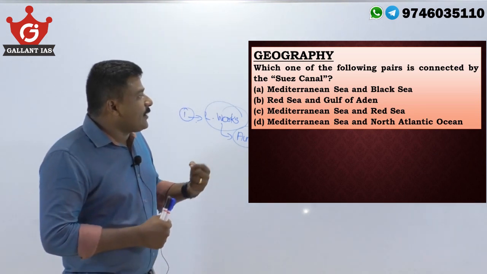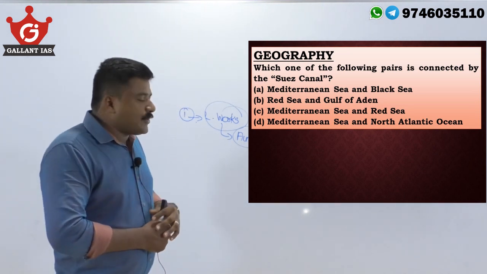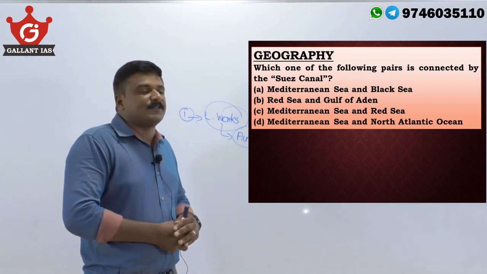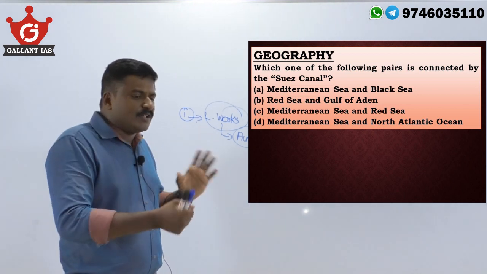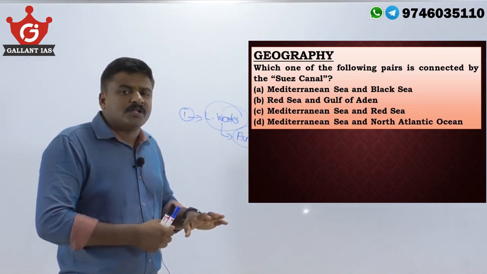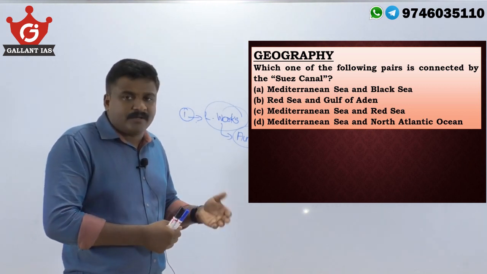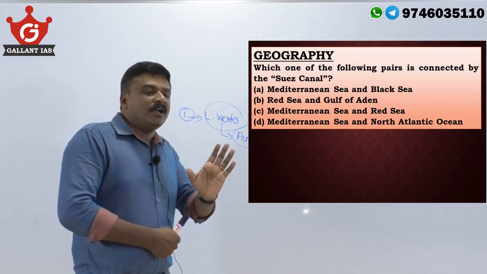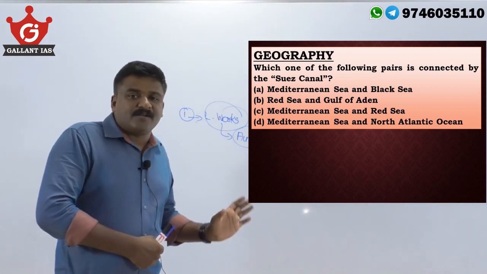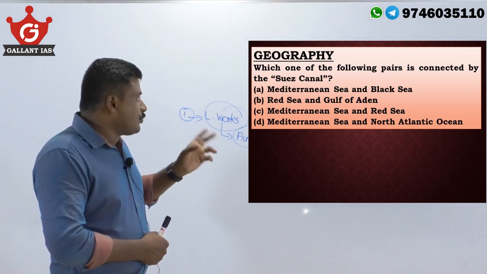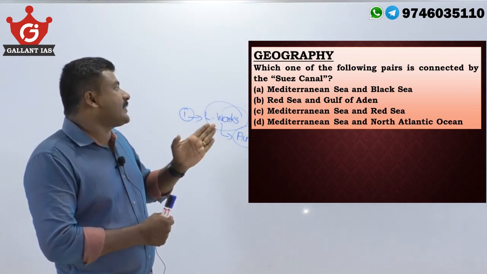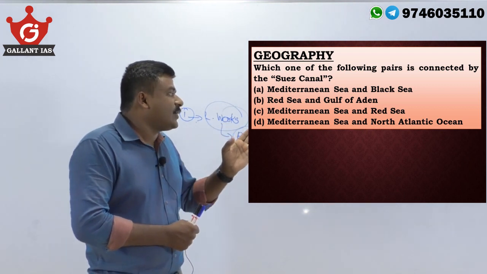Geography: which of the following pairs is connected by the Suez Canal? Actually, this is again very important. Very recently, if you check the pattern of UPSC, they have started asking a good number of physical geography and map-based questions. So you cover these. Which of the following pairs is connected by the Suez Canal? The Mediterranean and the Red Sea.